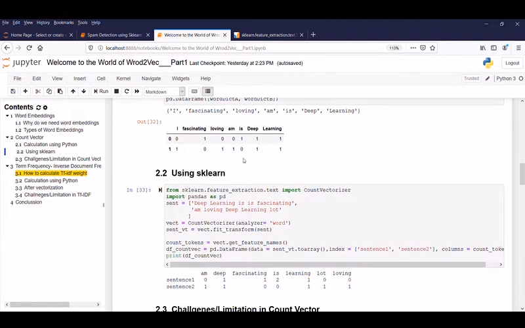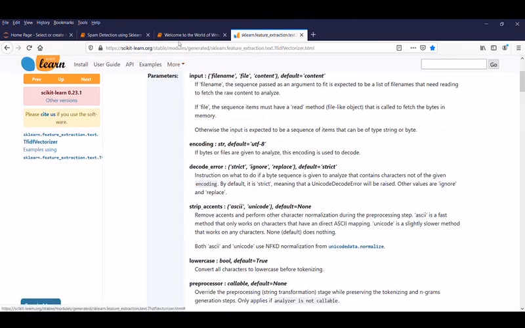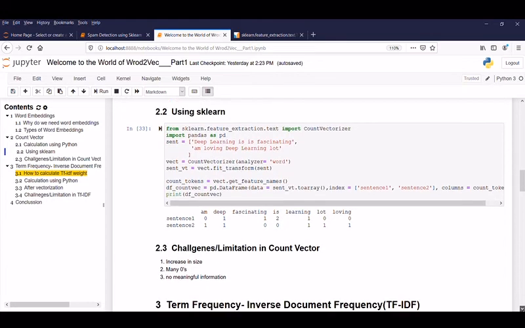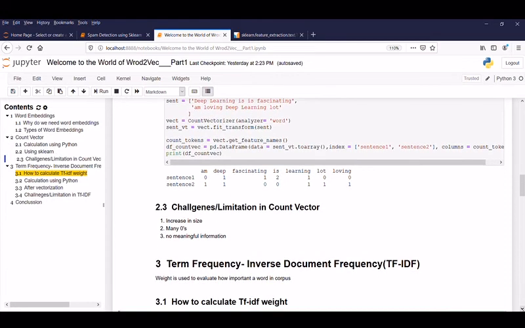But do you guys notice one thing? Yes, "I" is removed. The reason is sklearn has many preprocessing techniques like stop words, normalization, and many more. To understand and utilize them better, please refer to the documentation. But do we have any challenges in count vector? Yes, we have. What's that?